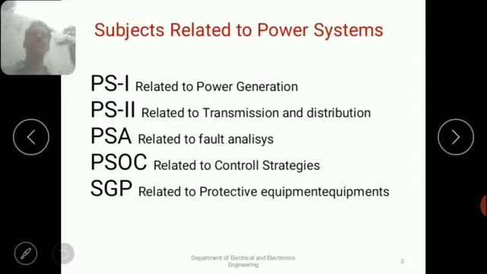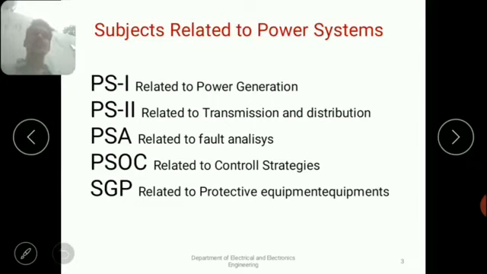In the case of PS1, we have studied about power system generation. In the case of PS2, we have studied about transmission and distribution, how we can transmit the power from generating stations to consumer premises. That is the total subject regarding PS1 and PS2 we have studied in the past semesters. But now SGP, switchgear and protection.